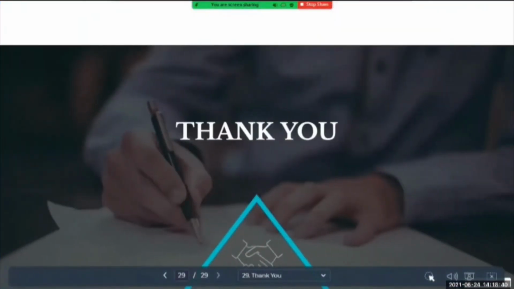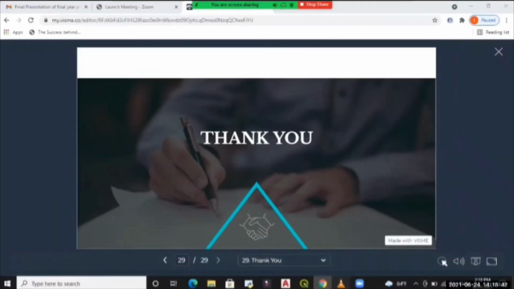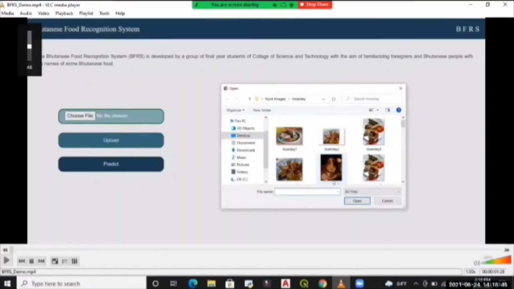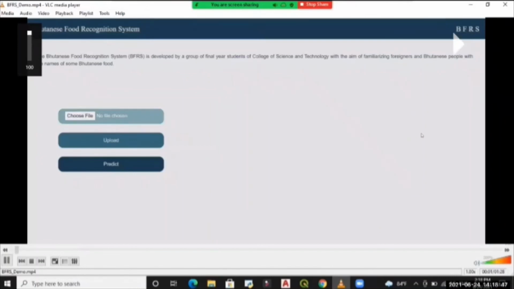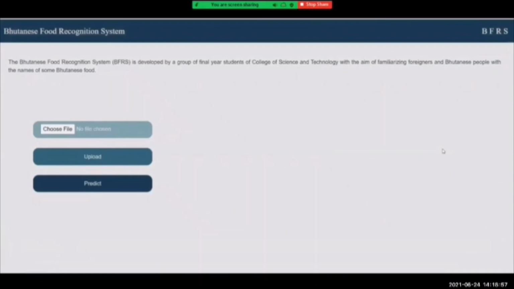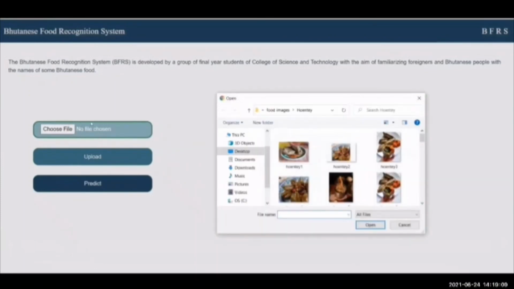Let me show you the short demo. This is the simple, responsive web application we have developed in order to integrate our Bhutanese food recognition model. So, to explain the working of our web application, we have created a form inside the HTML file, which helps us in choosing, uploading, and classifying the names of the images. Firstly, the Choose File button allows us to select an image from the device we are using. So, let me first select an image of Hentay.